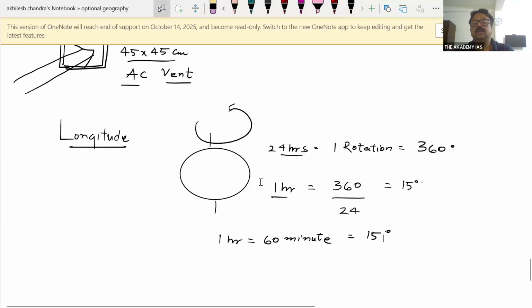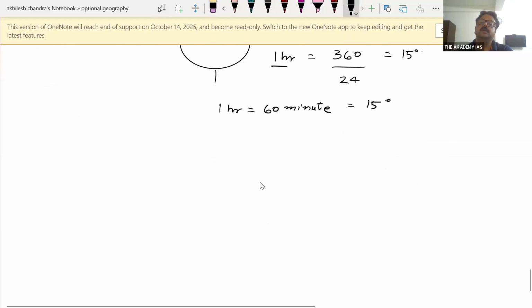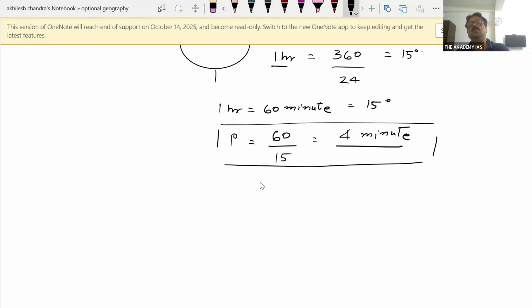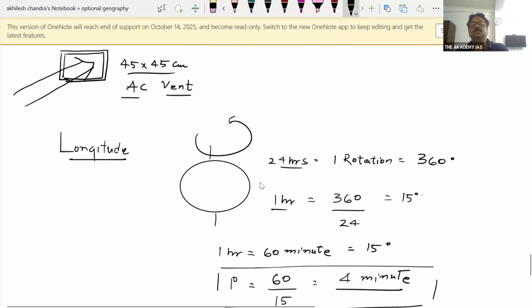So how much time will it take to rotate 1 degree? So 1 degree rotation is completed within 4 minutes. 4 minutes. For calculation purposes, remember this. 1 degree rotation is equal to 4 minutes. Now what happened? This Earth has an equator, and this equator was divided into 360 equal parts.